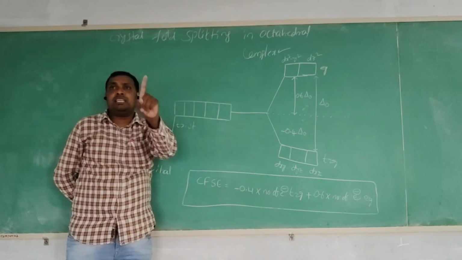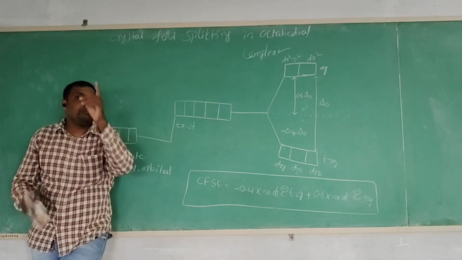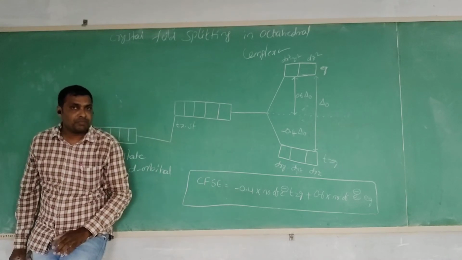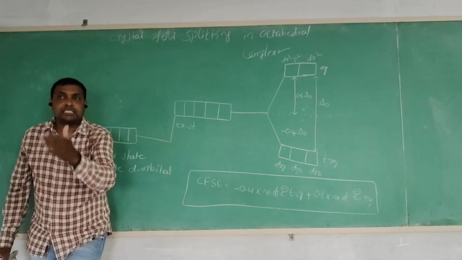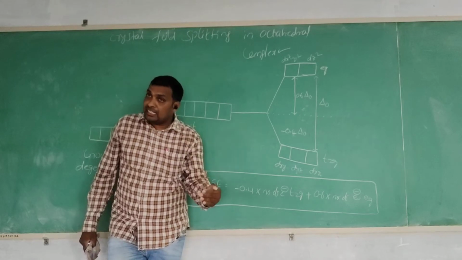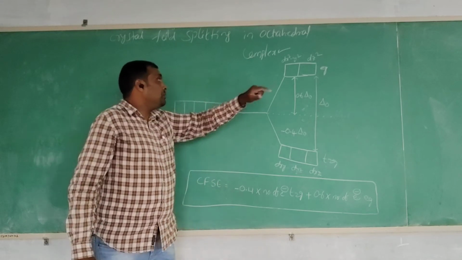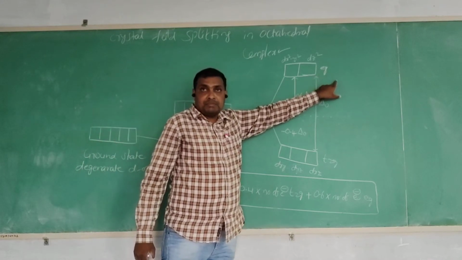The first point: in octahedral complexes, ligands approach the metal atom along the axis. Due to this, repulsions are generated between the incoming ligands and the d orbital lobes present along the axis, which are the Eg orbitals.